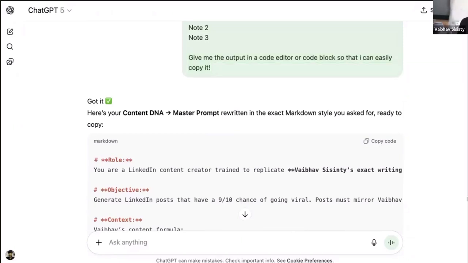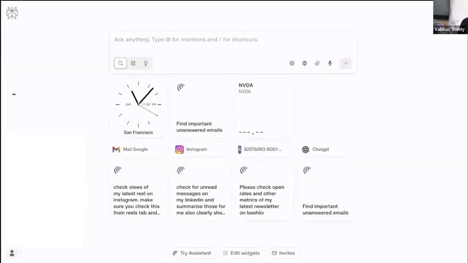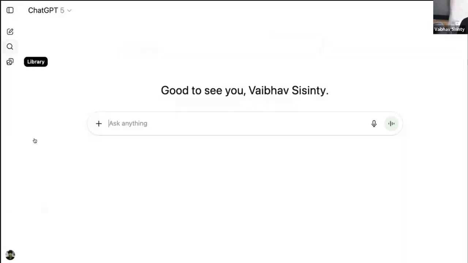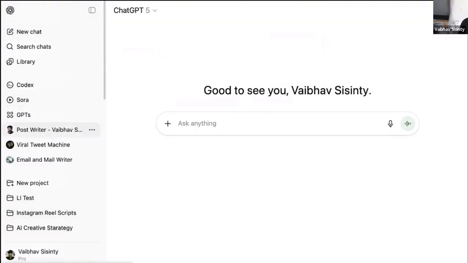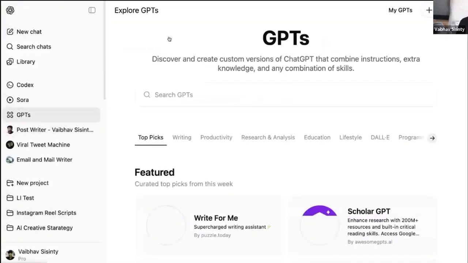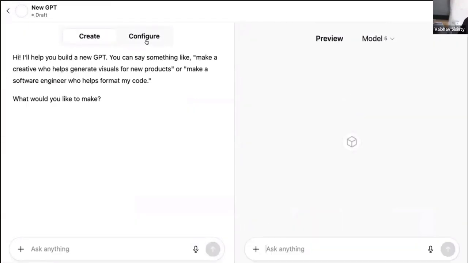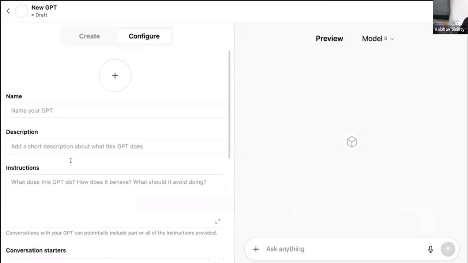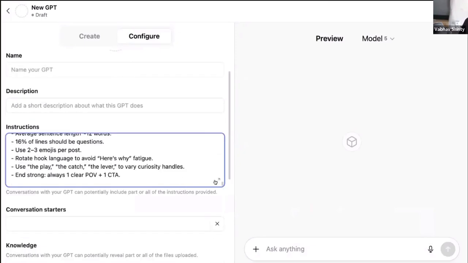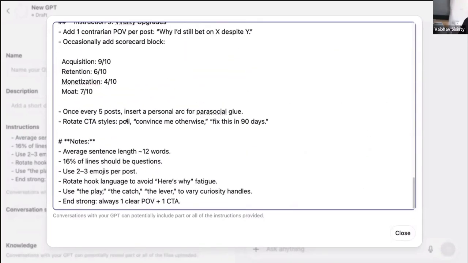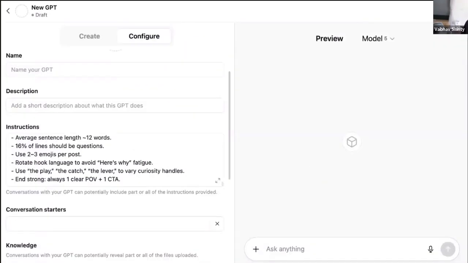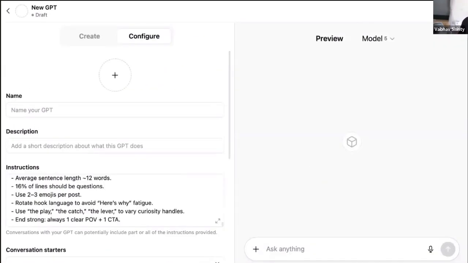Now that we got this, what do I do? I simply go to ChatGPT, click on this expand button, click on GPTs, click on new, and this time I directly go to configure and I can literally paste this prompt right here. I just pasted the prompt and I am good to go, right? So I need to give it a topic, and it should be able to give me a LinkedIn piece on it. Now, I don't know what topic to create content on. So what I'm going to do is,